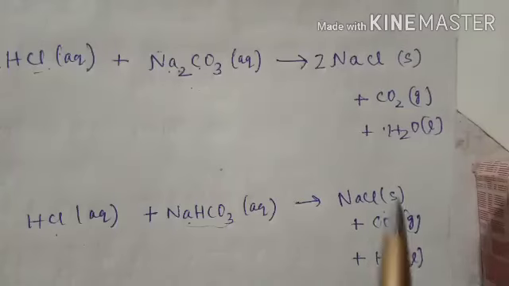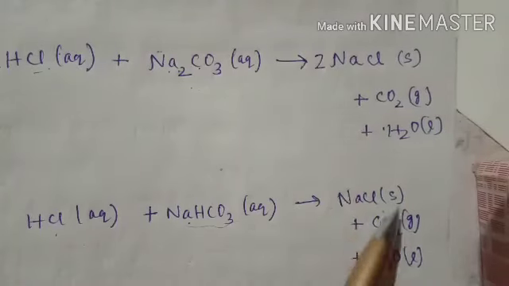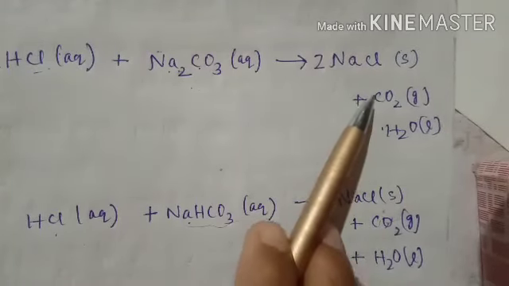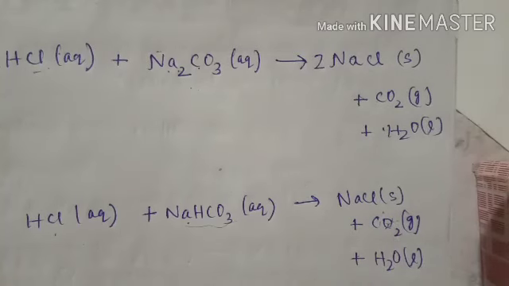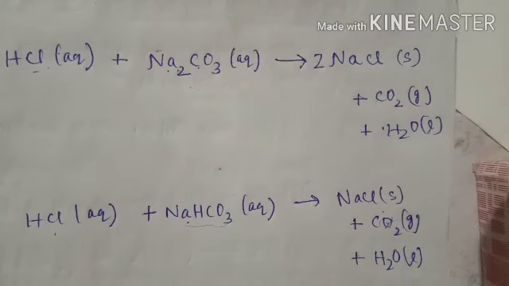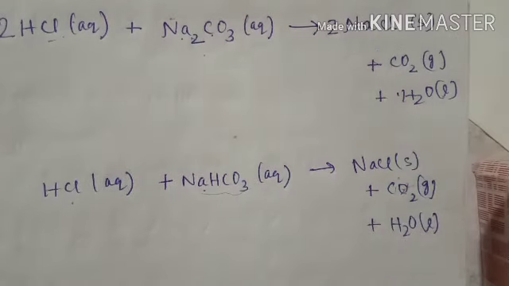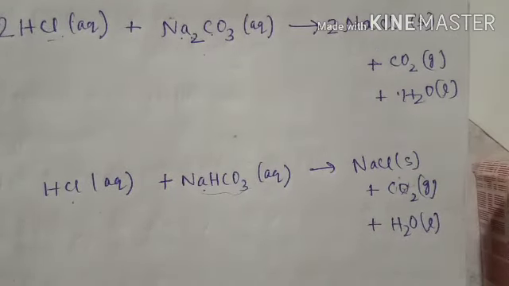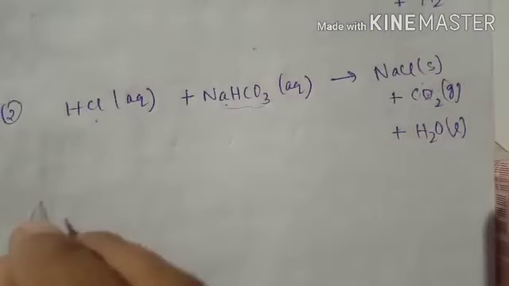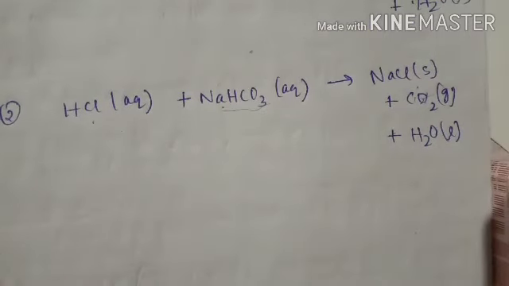This carbon dioxide formation can also be tested or confirmed by doing some chemical reaction. That means we have to confirm whether carbon dioxide is released or not, because we cannot see the gas. So that is why we have to do a small chemical test. This is sometimes asked in your exam: how can we confirm that carbon dioxide is released in this reaction or not?